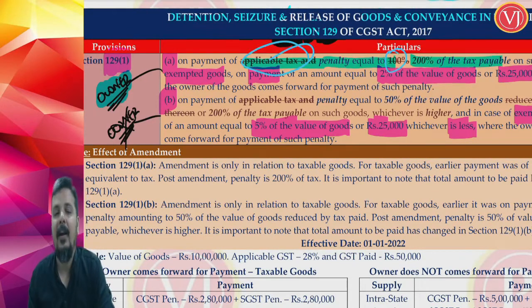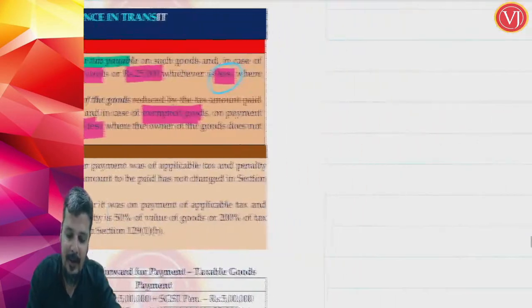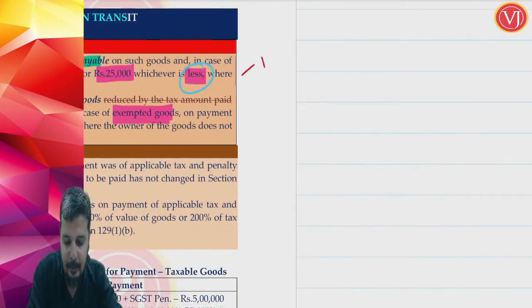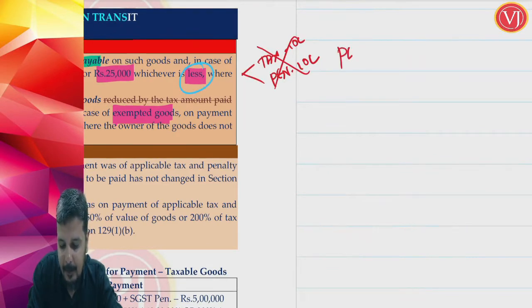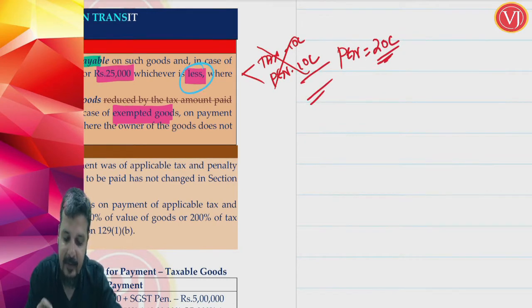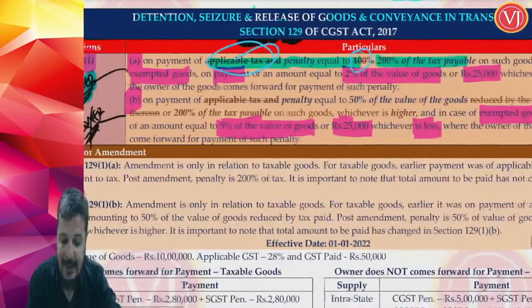First understand that amount wise there is no change. Supposing the tax amount was 10 lakhs, previously the tax to be paid was 10 lakhs and the penalty to be paid was 10 lakhs. After the amendment, you have to pay a penalty equal to 200% of the tax, 20 lakhs. So amount wise it is still the same, but now the entire thing is penalty.